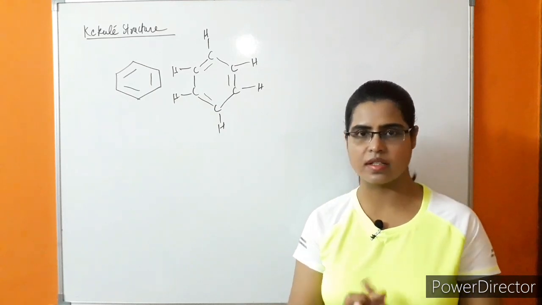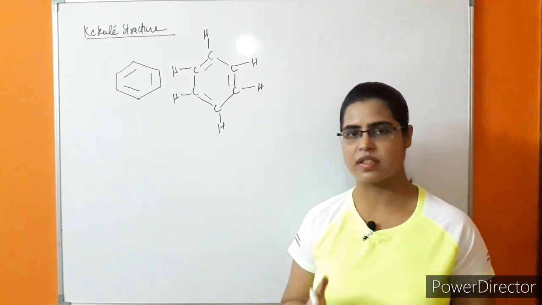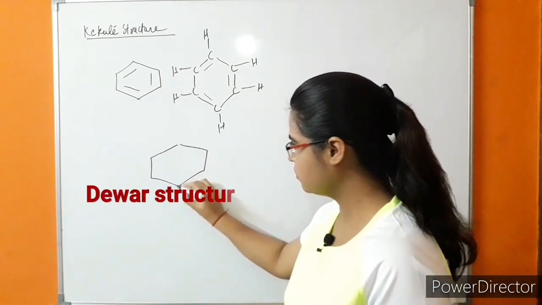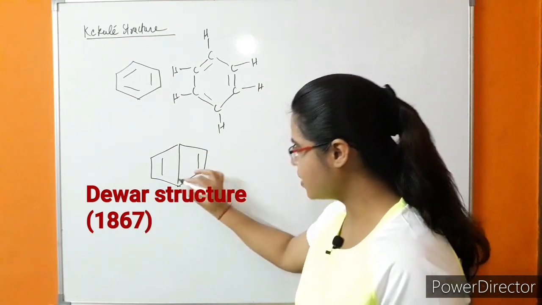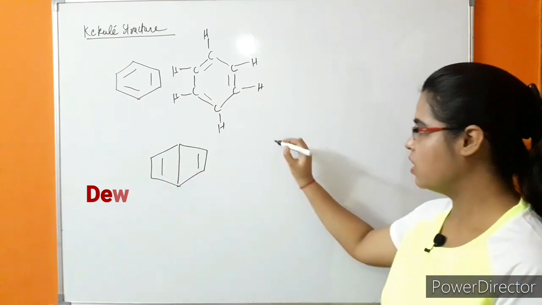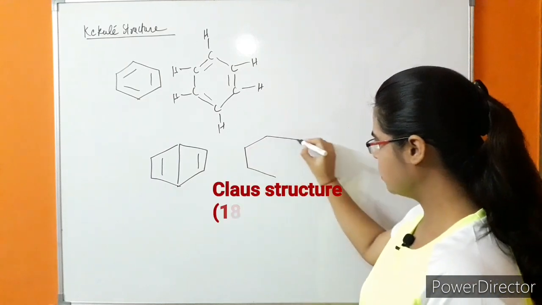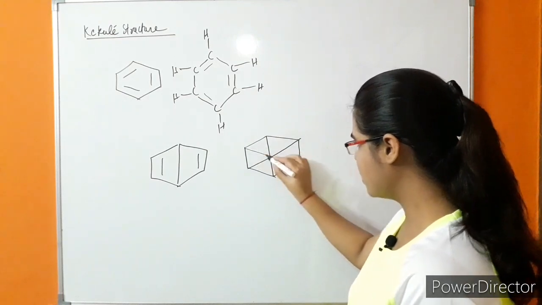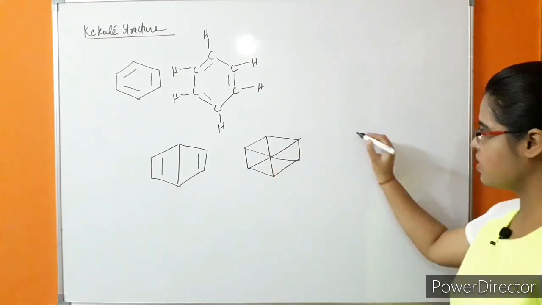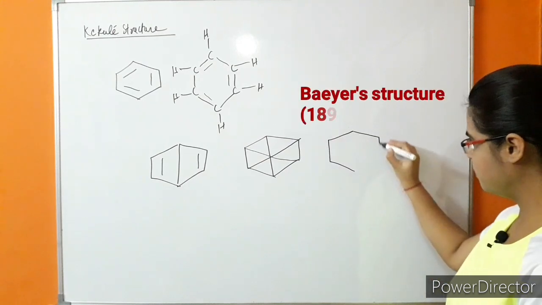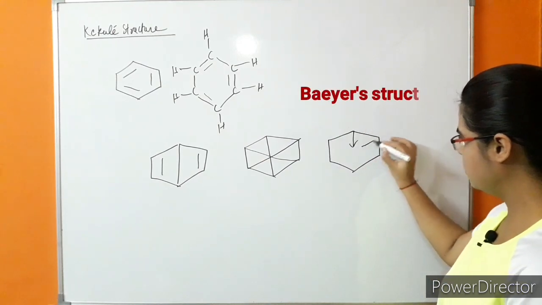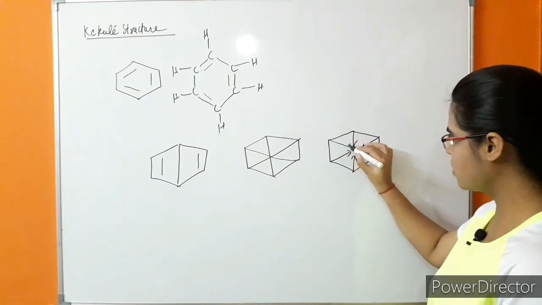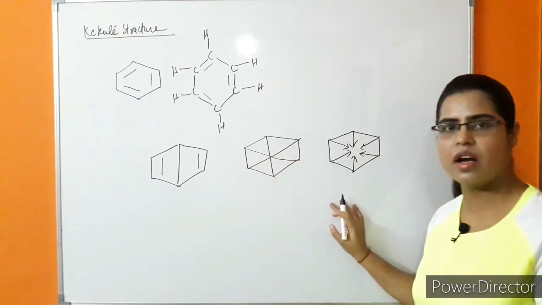Many other structures were also given by some scientists for the benzene ring, but these structures were discarded because of some drawbacks. So what are these structures? The first structure was the Dewar structure. It was discarded. Next, the Claus structure. This was also unable to explain the stability of the benzene ring. Next was Bayer's structure, which also has drawbacks. Because of that, these structures are discarded.